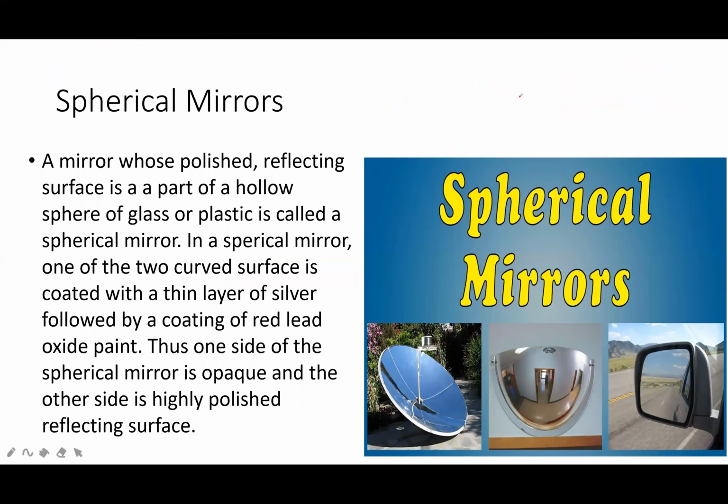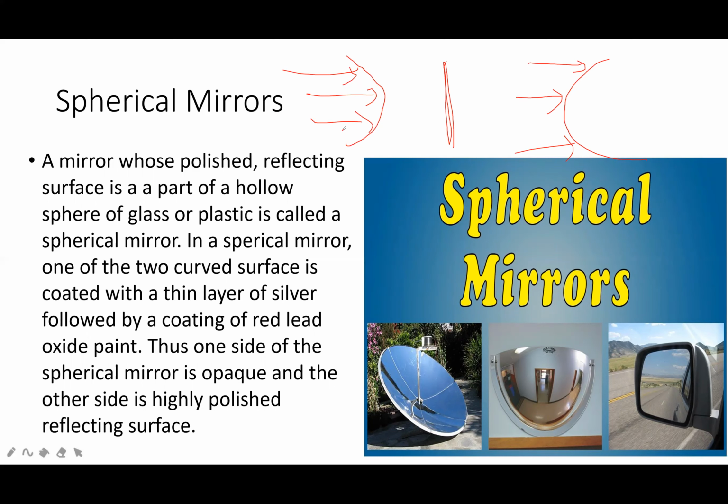Now spherical mirrors. Any surface which bulges inward or outward. For example, this is a surface. If it bulges outward, and this surface is the reflecting one, then it is called a spherical mirror. If it bulges inward, and this surface is the reflecting one, it is also called a spherical mirror. So a spherical mirror is a surface which bulges outward or inward.